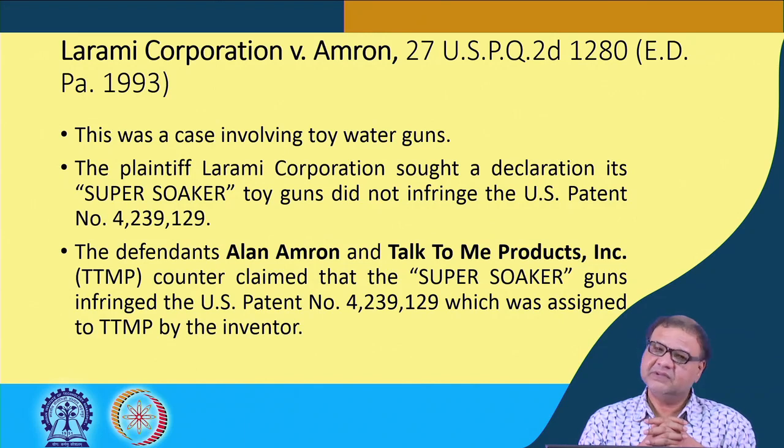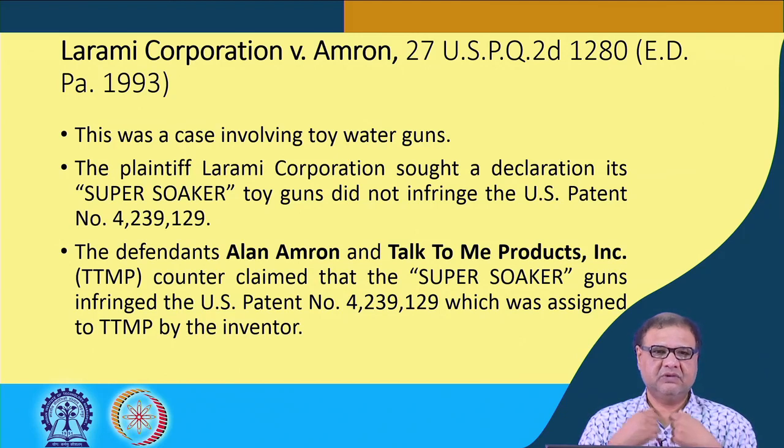The plaintiff discovered that there is a patent which belongs to the defendant, and therefore the plaintiff, that is Laramie Corporation, filed a suit for a declaration to the effect that their product does not infringe the patent of the defendant.